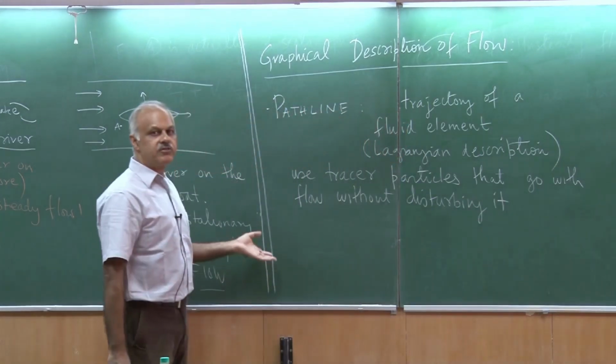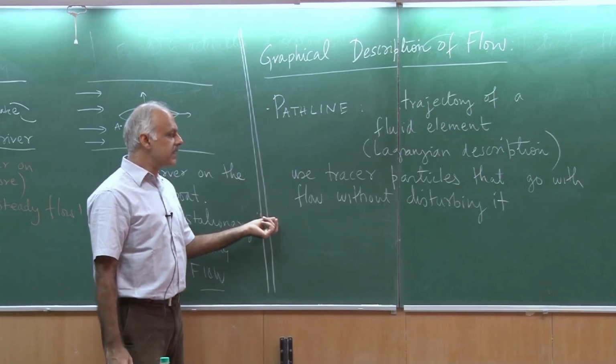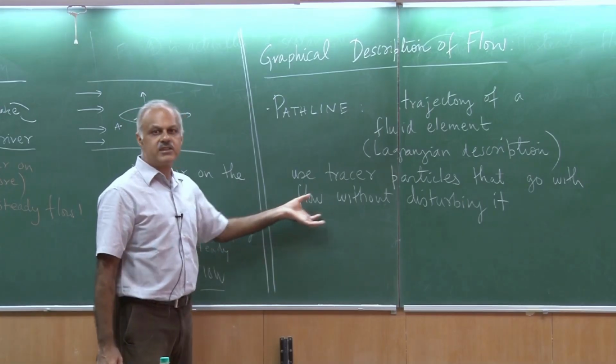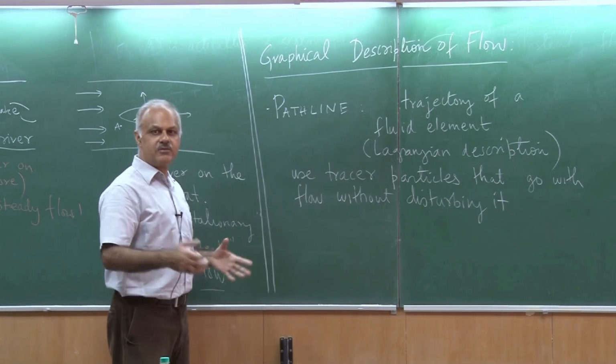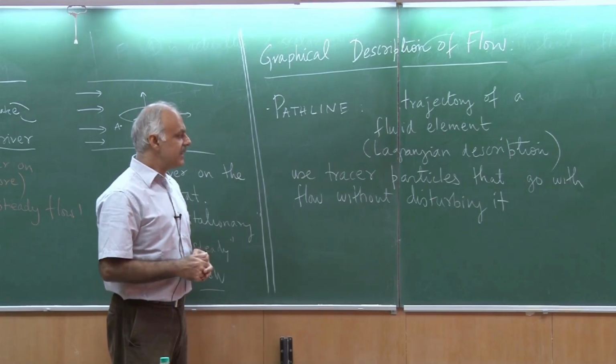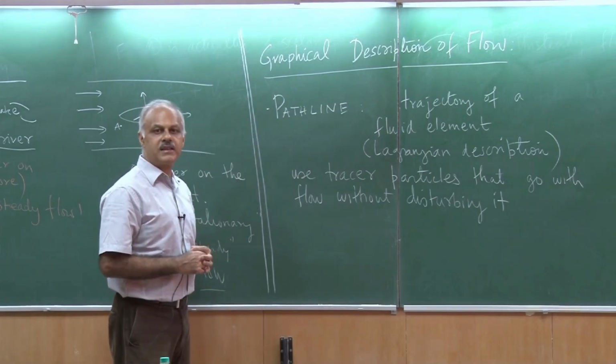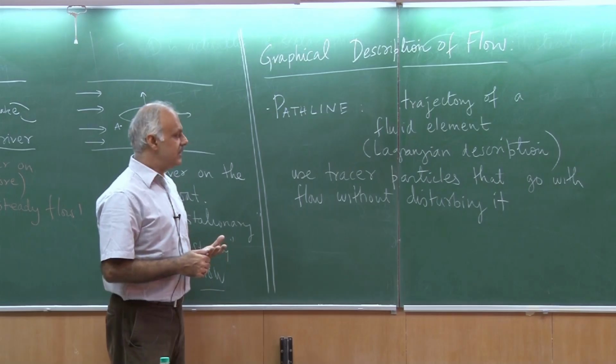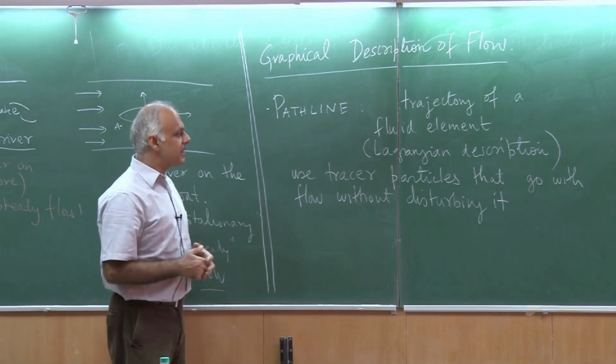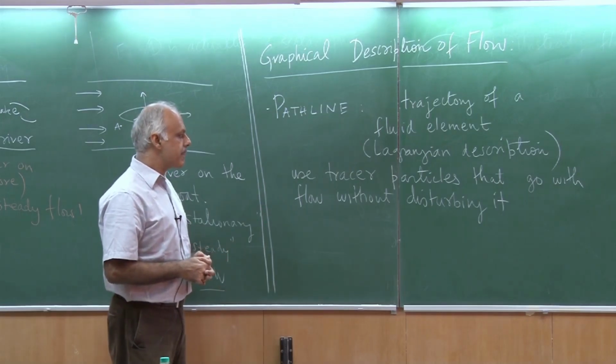So if I have a certain flow, I could inject some particles and then they are carried with the fluid elements, and I can track them with a camera or some such thing, and I would be able to see what a path line is. This is extremely useful. Then I can understand a little bit about the behavior of the flow.